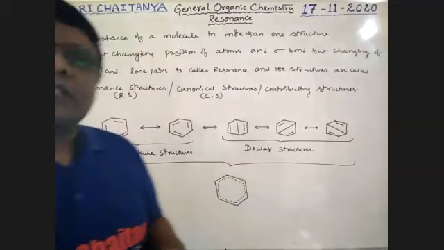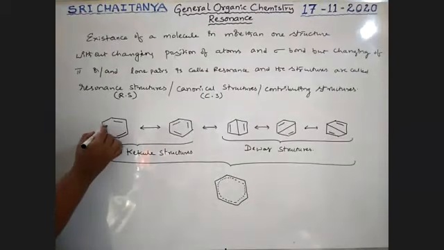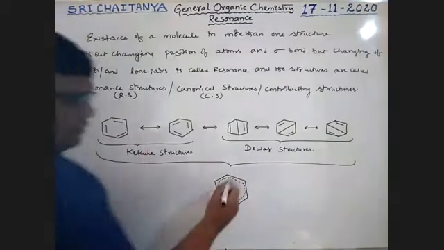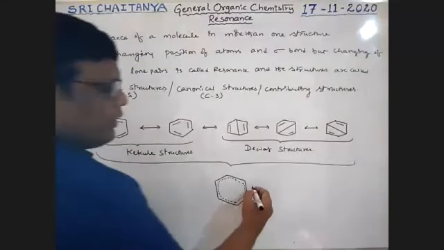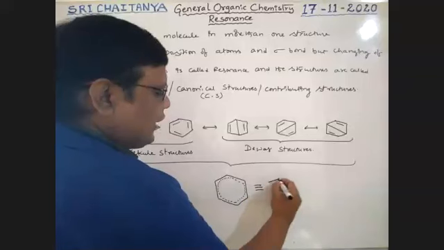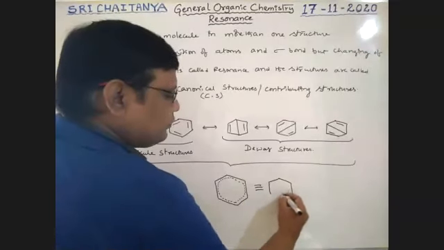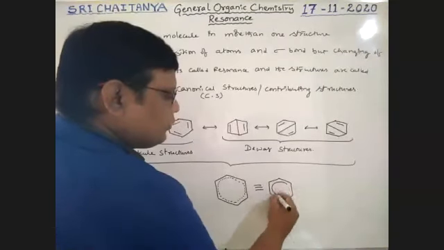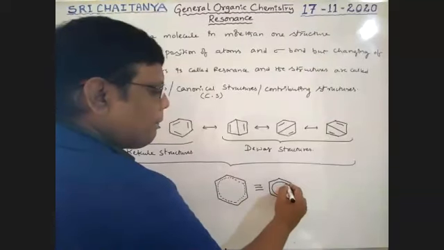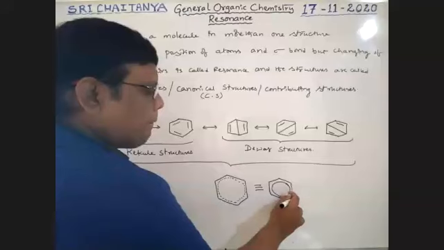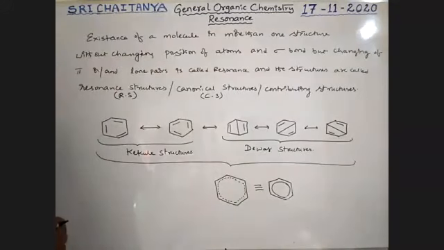So all these pi bonds, this is the combination of all these structures, boys. I simply write it like this: a circle within the ring. So this is benzene in total, boys.